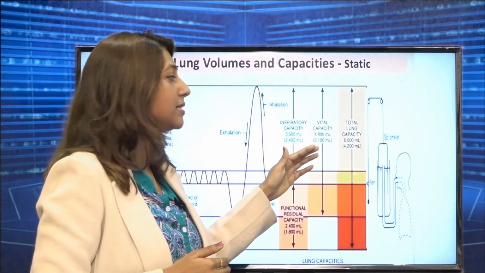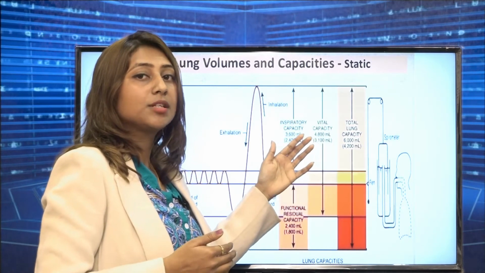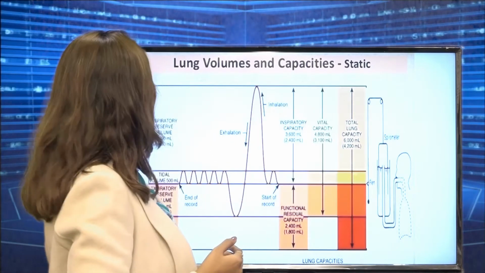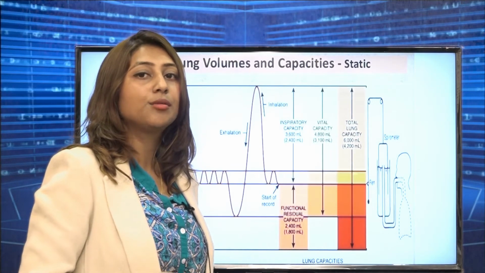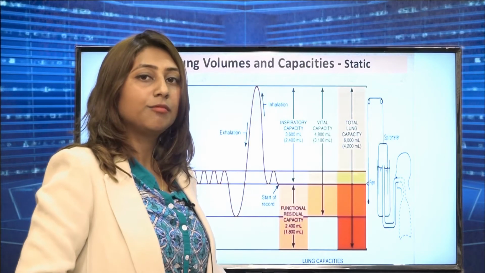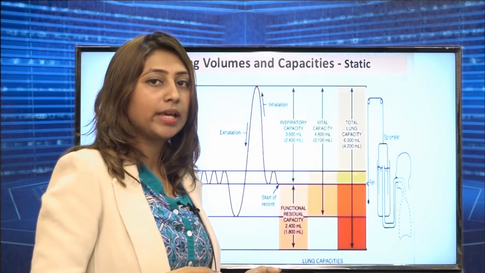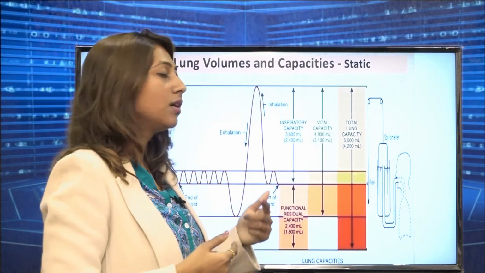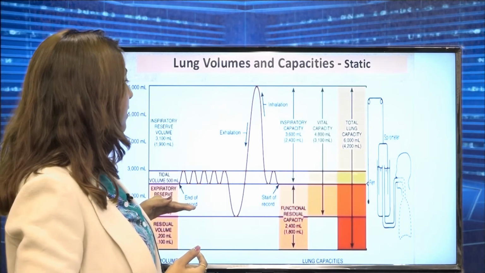Then we go for the vital capacity. The name itself, vital capacity, gives an idea. It is a very important capacity for any individual when they go for the test. It includes three volumes: the inspiratory reserve volume, tidal volume and the expiratory reserve volume. Again, what is that? It is how much air one person tries to inhale, exhale, and wait for one quiet breathing, that is inhale, exhale, and the total circle of the inspiratory thing was the vital capacity, that is inspiratory reserve volume, tidal volume and the expiratory reserve volume.